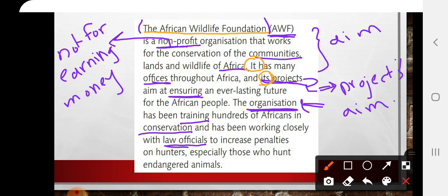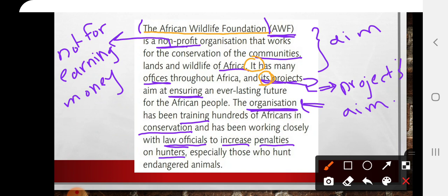Okay, to increase penalties on hunters. Increase means to raise or to grow. Penalties means violations or fines. Okay? On hunters.